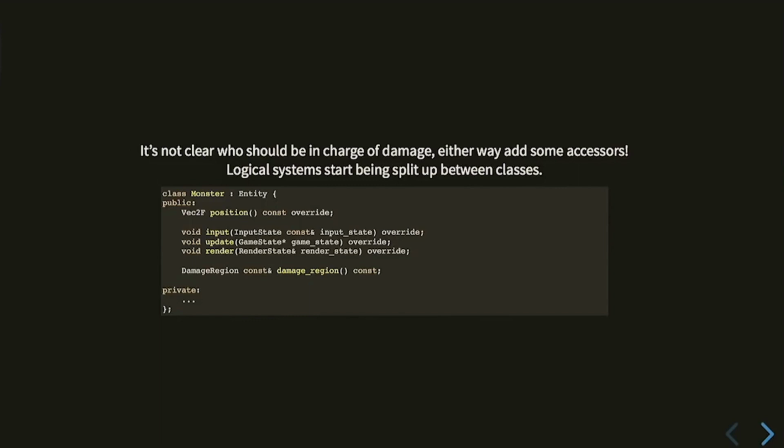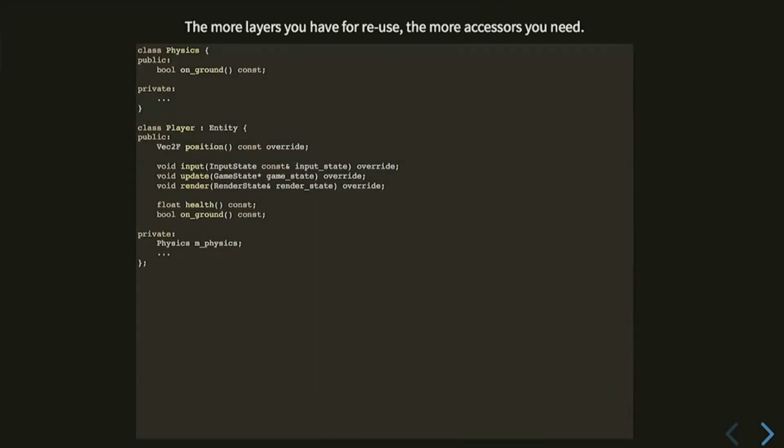If we did it the other way, then monsters would have to have access to players' health, which, like, mutable access, that doesn't seem right either. So we'll do it this way, and we need more accessors because now the monster has this damage region and the player has to check it. So one more accessor, it's not a big deal. So you're making a stealth game, and if the player walks next to a monster and they're on the ground, the monster might react in some way. That's no problem. We'll add an on-ground accessor to player.